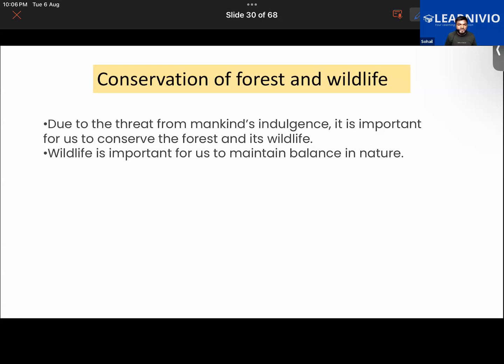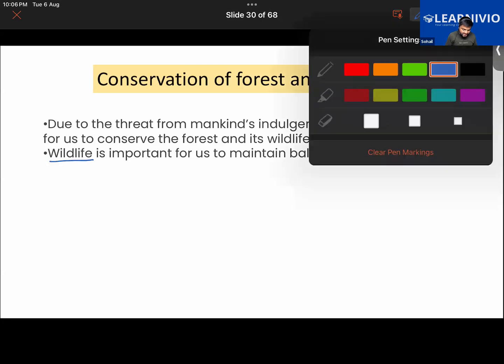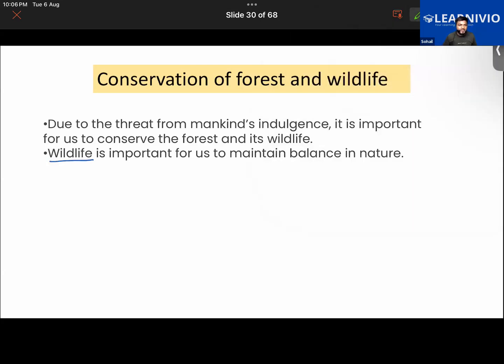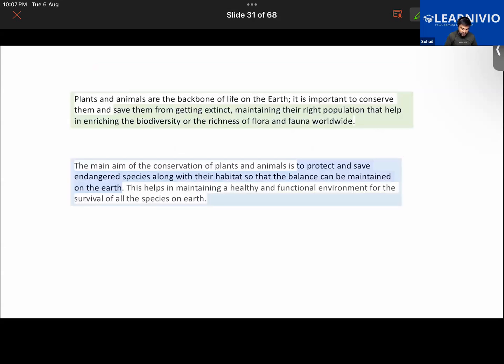As we have learned moments ago, wildlife not only talks about animals, but takes into consideration the plants as well. So, guys, whenever you hear the term, don't confuse it with just animals. Most commonly wildlife is used for wild animals, but it includes the plants also. Here it is actually talking about flora and fauna. It is important to maintain balance in nature, so conservation of this is important.